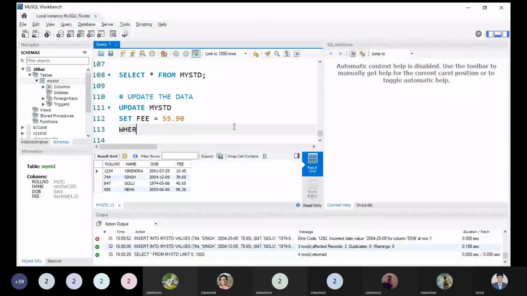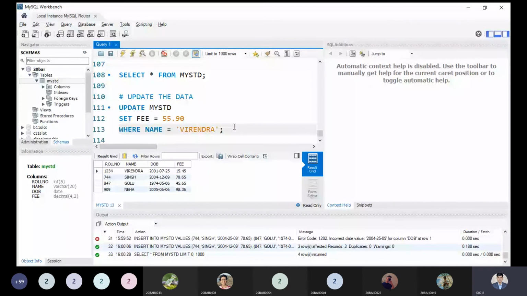Where student name is Biren. Okay. So I'm explicitly specifying the student name whose name is Biren. The fees of such student should be updated only. So here I'm just trying to update the thing. Okay, so let me put the semicolon and execute this right now.